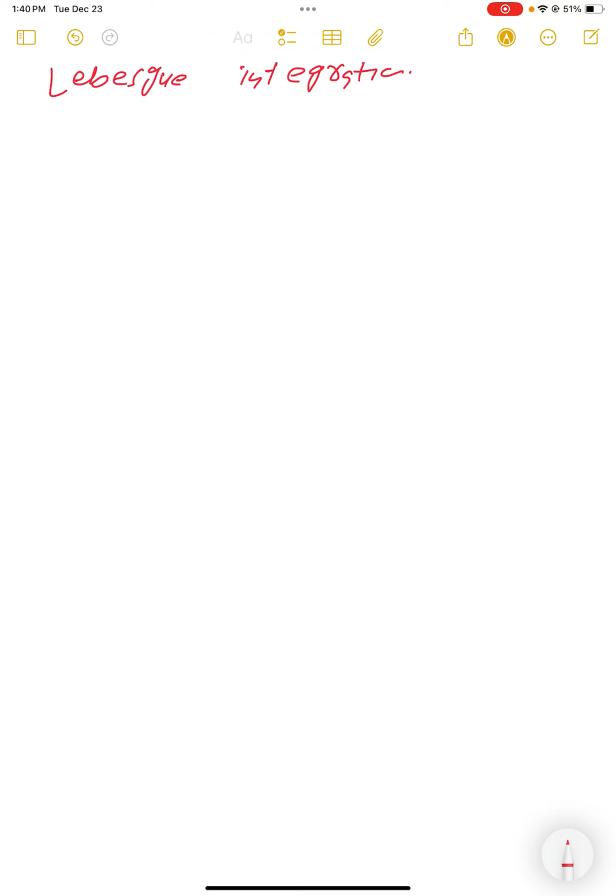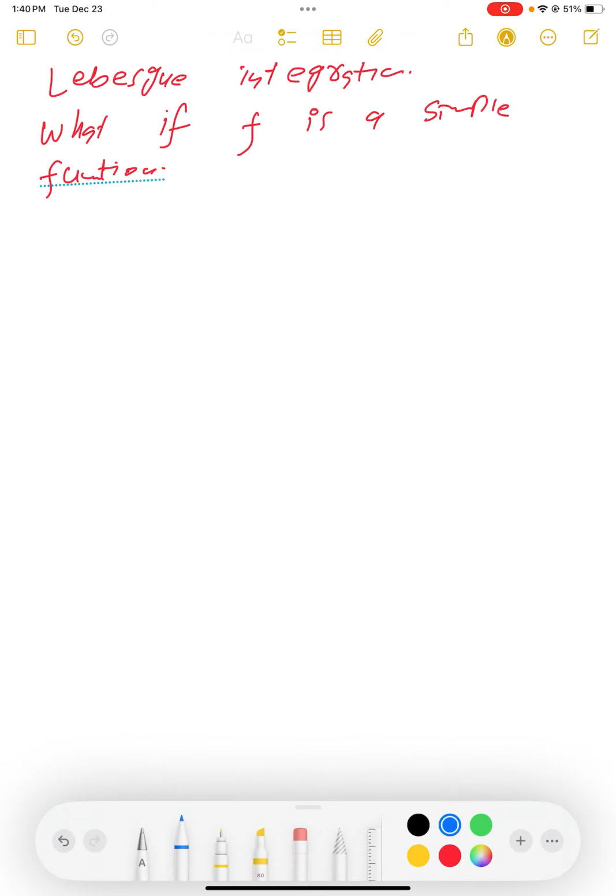First we want to talk about what if f is a simple function. Okay, so what is a simple function?